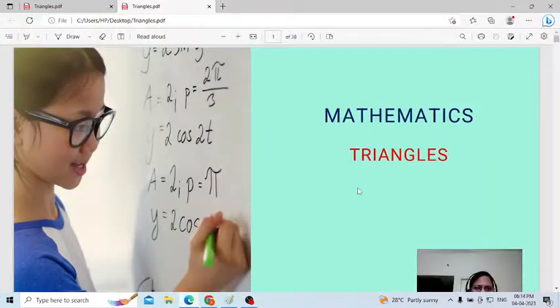Today I am going to discuss one of the important topics in mathematics, that is triangle. Let us know first the theoretical part of a triangle. Then after we will discuss few MCQ problems based on the triangle.